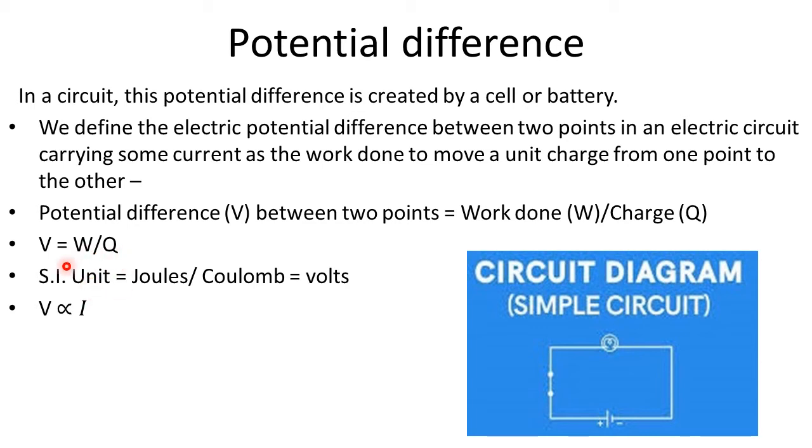Now its SI unit, let us talk about it. All of you know work done is measured in joules and electric charge is measured in terms of coulombs. So its SI unit is joules upon coulombs. But instead of calling joules upon coulomb as its SI unit, it is called volts. 1 volt, named in the fond memory of Italian scientist Volta.